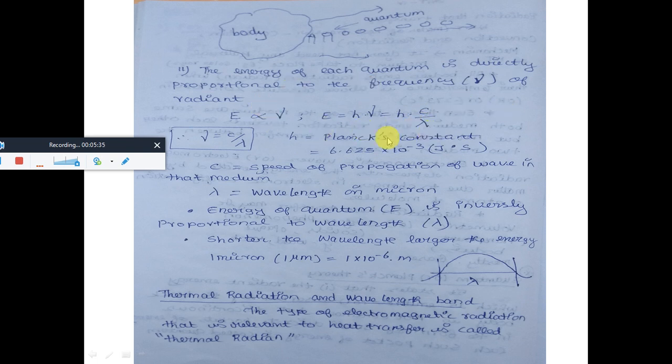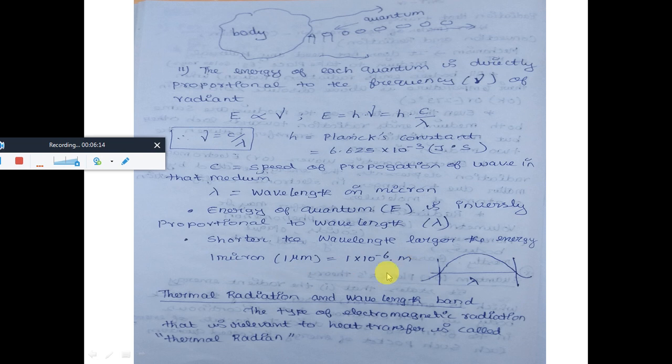So from this Planck's equation, we can state that the radiation energy E, the energy of quantum, is inversely proportional to wavelength lambda. It means the energy of quantum increases when the wavelength decreases. When the wavelength increases, the energy of quantum decreases. Shorter the wavelength, higher the energy. Lambda is called wavelength. Wavelength has the unit micrometer. 1 micron is equal to 10 power minus 6 meter.